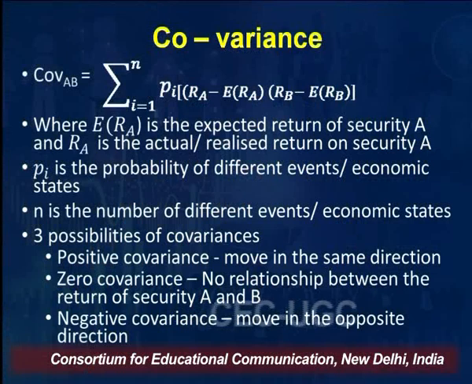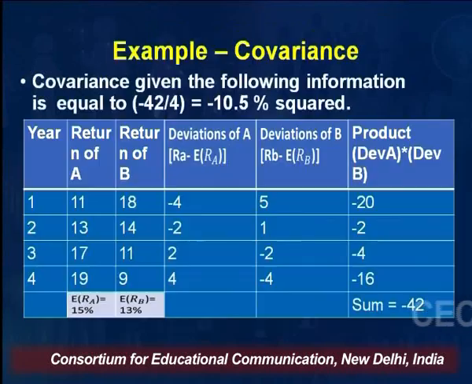So this is how you measure the covariance, right? We have referred to it earlier: summation of P_i into (R_A minus expected R_A). This we have already discussed. So there are three possibilities: positive covariance, zero covariance, and negative covariance, where the securities move in the opposite direction. Now let me take an example and explain how you calculate the covariance.